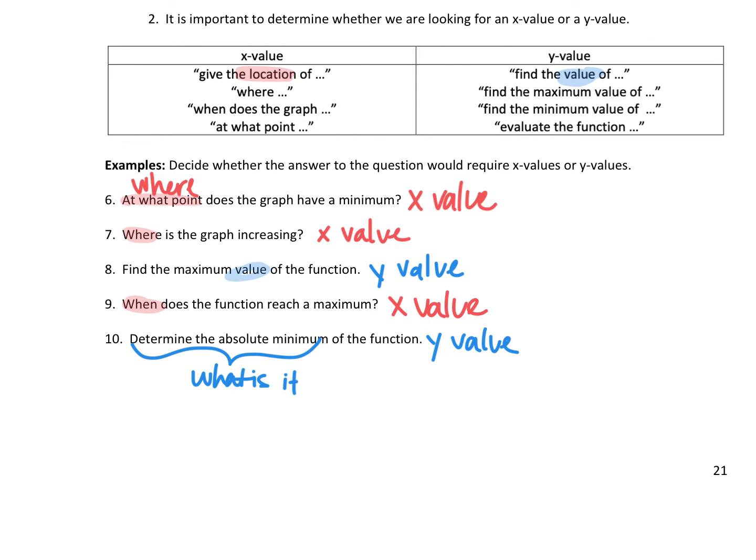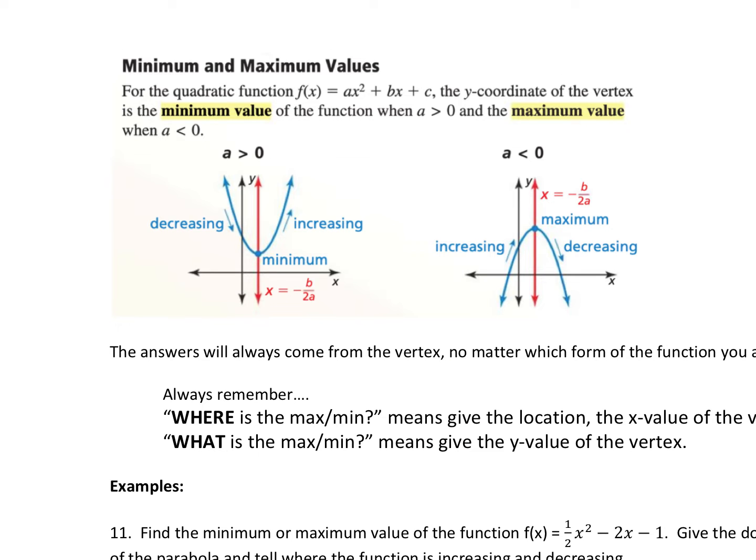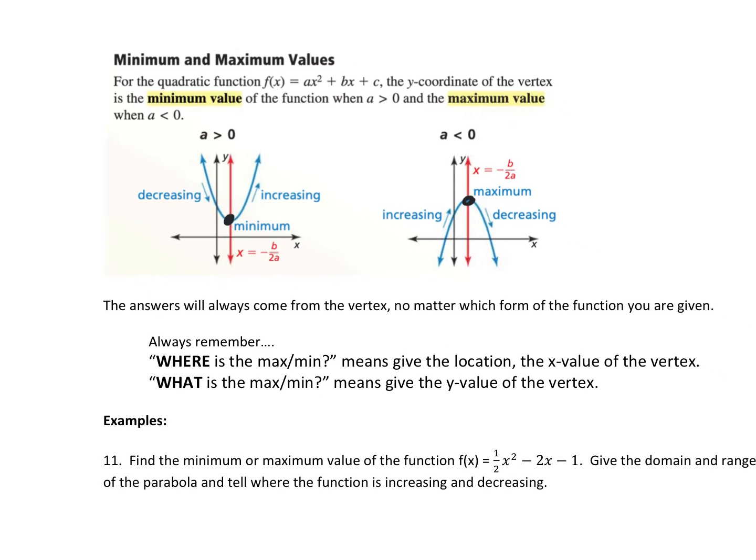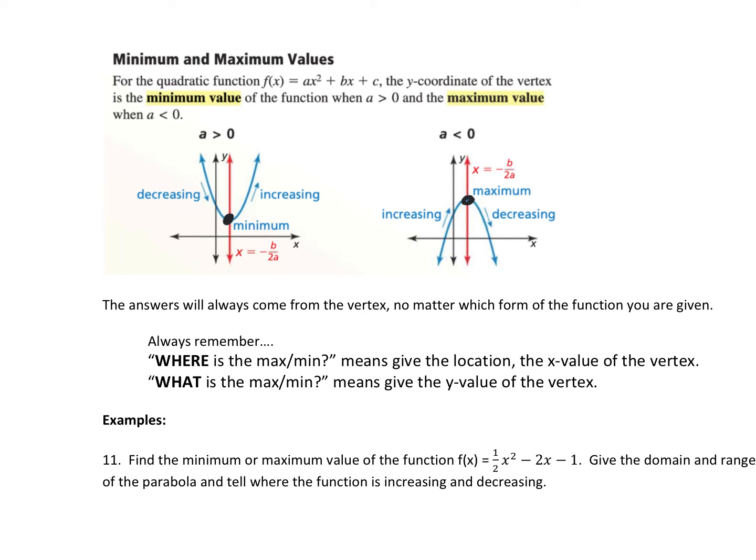The value. Okay? So to summarize, if we're talking about where is it or when is it, we're talking about an x value. If I'm asking what is the actual value, like how high is the plane or how low is the plane, talking about the y value. If it opens up like this, then you would have a minimum. If it opens down, it's a maximum. The answers will always come from the vertex, no matter what form of the function you're given. Remember, where means the location or the x value. What is it means the y value.